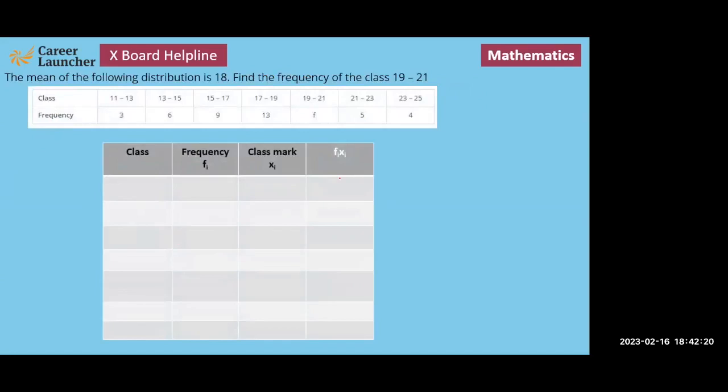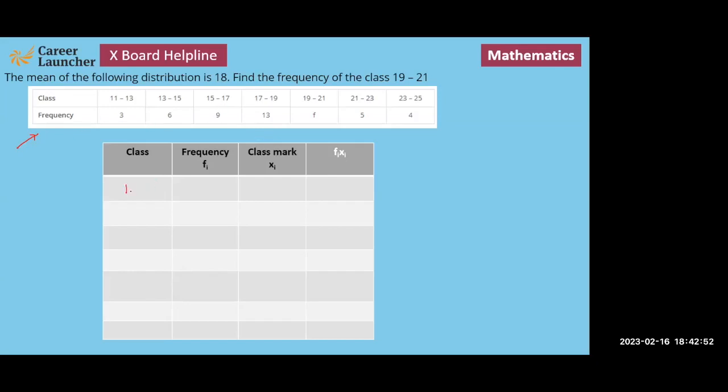The next set: the mean of the following distribution is given as 18. Find the frequency of the class 19 to 21. Obviously, if we want to calculate the mean, what will we do? From this data we will find out the mean using the midpoint of your class interval, which we call the class mark.